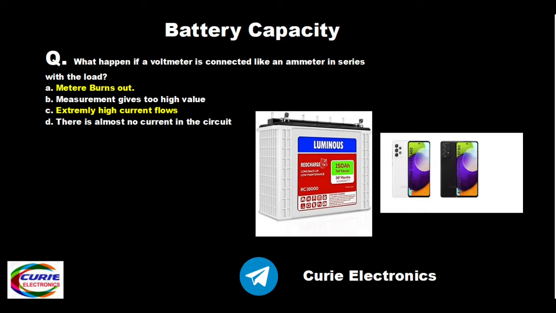In this video, we are going to learn about what is the capacity of a battery. That's what we are going to learn.